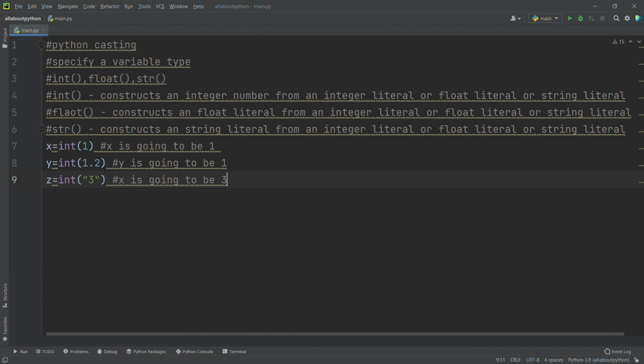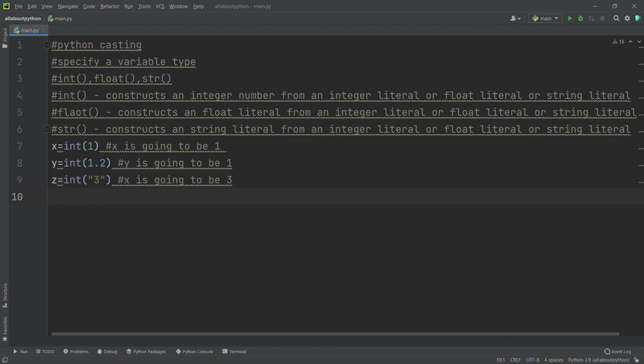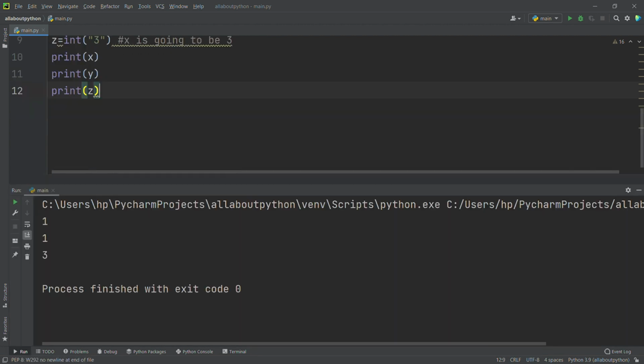Now I will print each variable first: print of x, print of y, and print of z. First we will run this and then we will see the types. See here we are getting 1, 1 and 3.